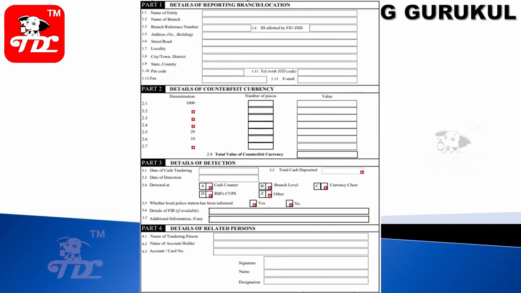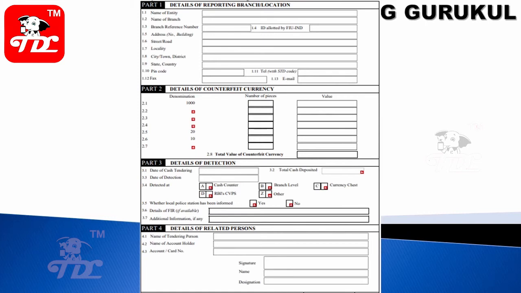Then the details of the detection, when this was detected. The date of the cash tendering, when it was submitted. What is the total cash deposited, the date of detection, and the place where we identified it, whether across the cash counter, at branch level, in the currency chest, or in other places. Have you lodged any police complaint? If yes, then FIR details and additional information. These details should be filled and sent in the CCR.